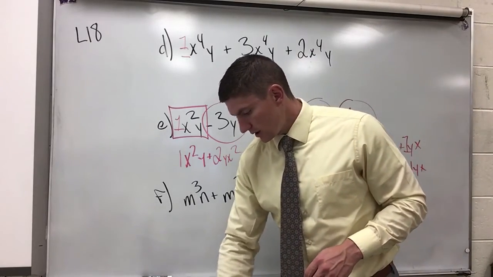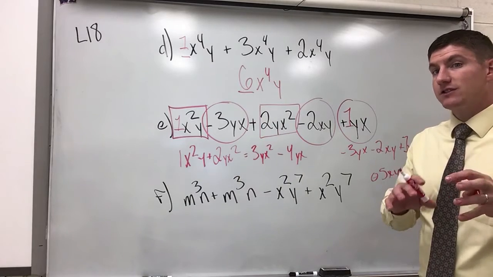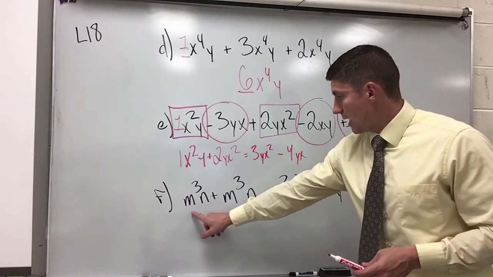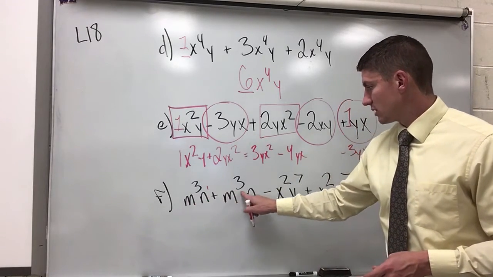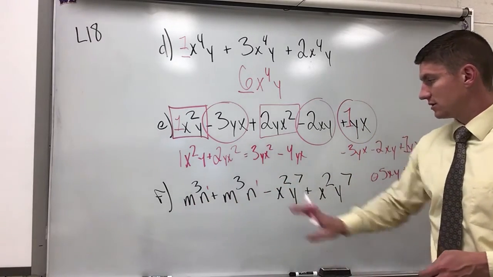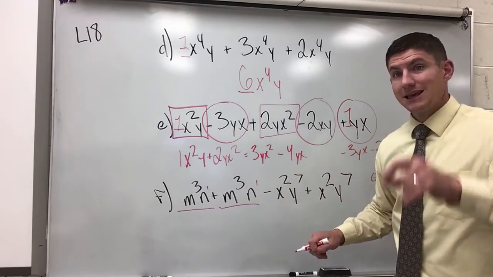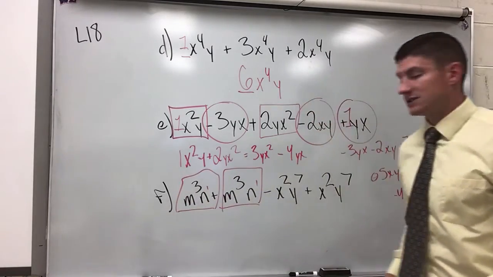And for letter F, I have to do the same thing, but identify that I have different sets of variables with different sets of exponents in this expression. M to the third, n to the first, n to the third, n to the first. Those are like terms because they're exactly the same in terms of the variables that are in the base and the exponent that's above them. So I'm going to put a little block right around there and say those are like terms that can be put together.